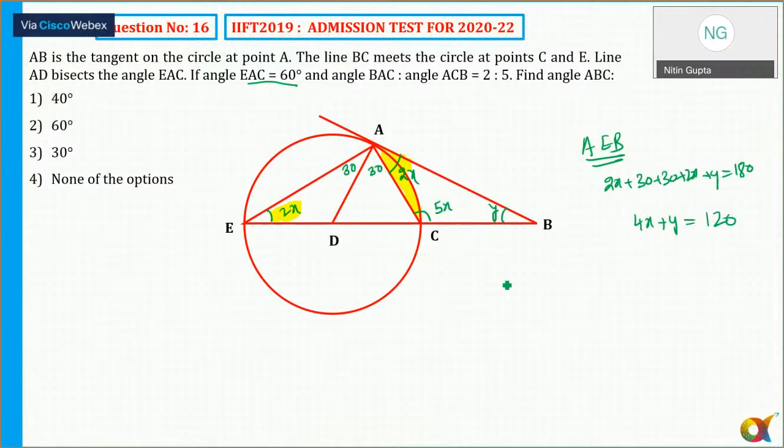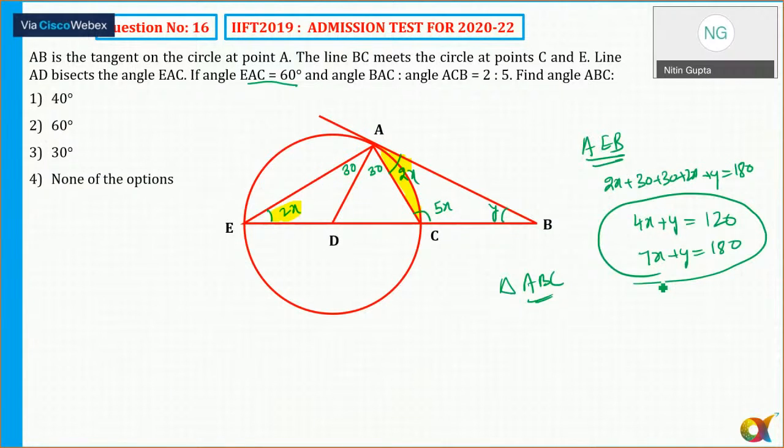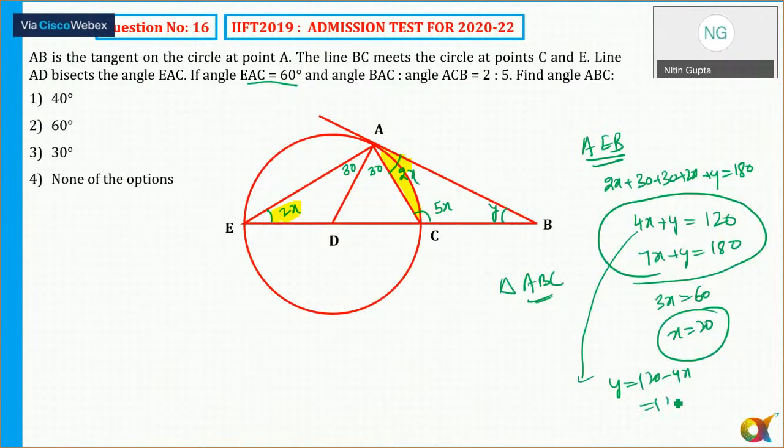Now in triangle ABC, I can say 7x plus y is equal to 180. Take a difference of these two. If I take a difference of these two, that will be 3x equal to 60 degrees, so x is 20. And we need to find out the y. So you can substitute here. y is equal to 120 minus 4x, so 120 minus 80. So the answer is option 4. So this was easy. We attempted it in 4.